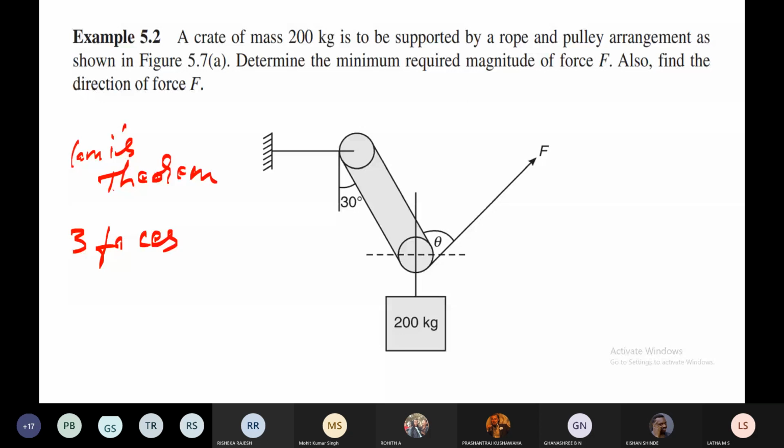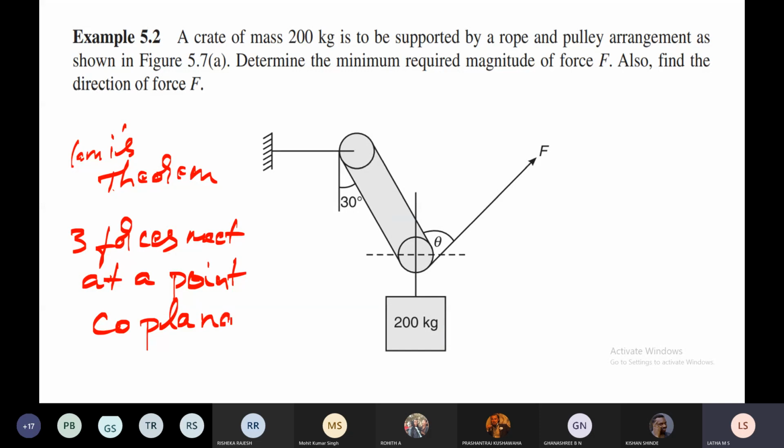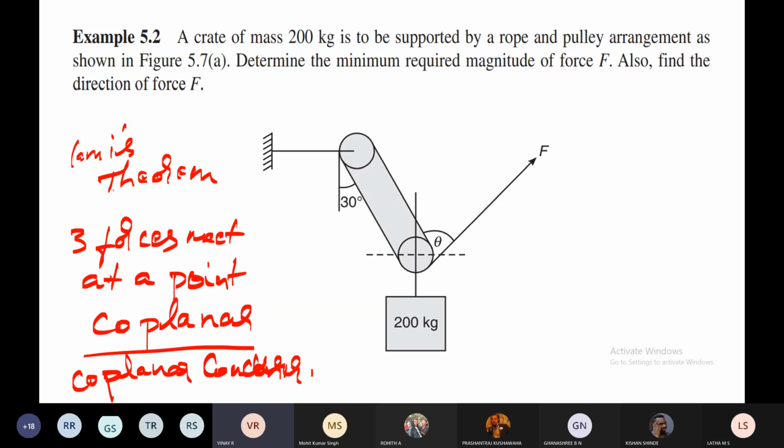Yes, ma'am. When three forces meet at a point in a concurrent coplanar system, in the same plane they meet. So we call it a coplanar concurrent force system.